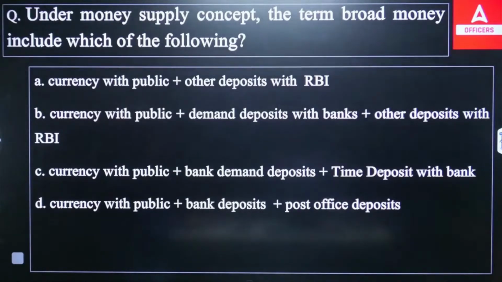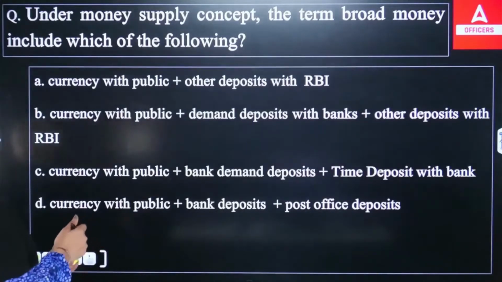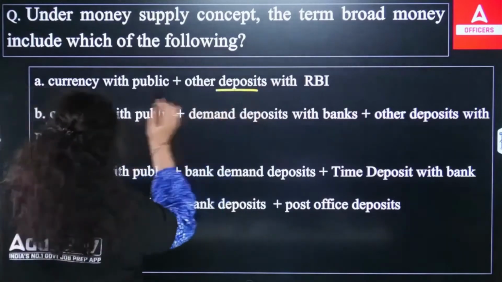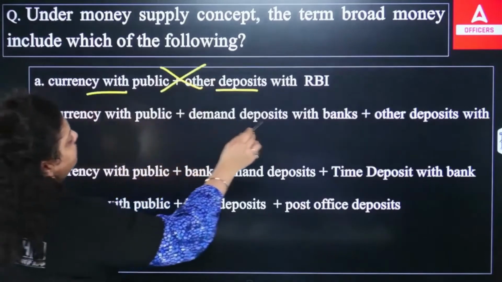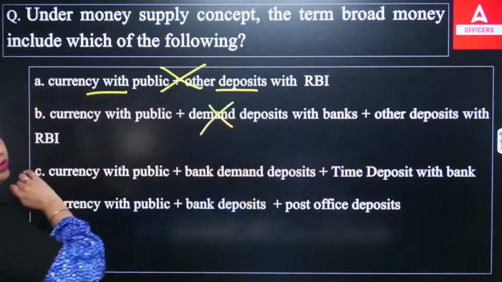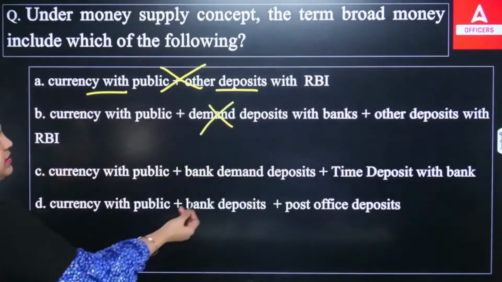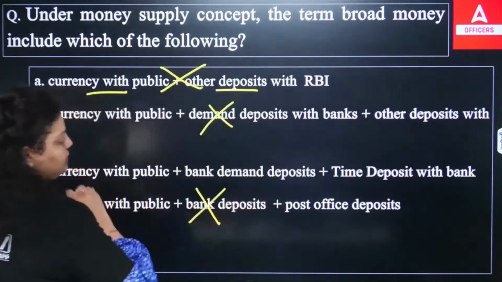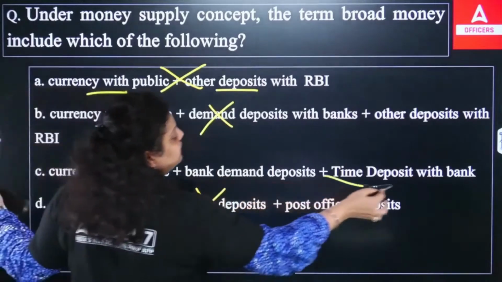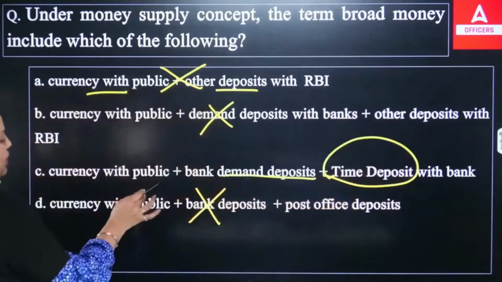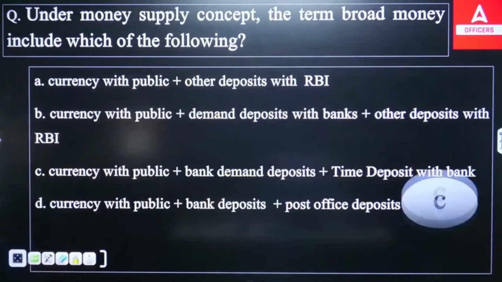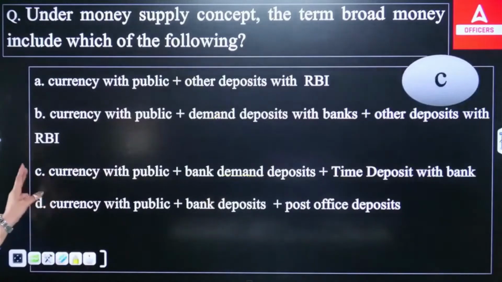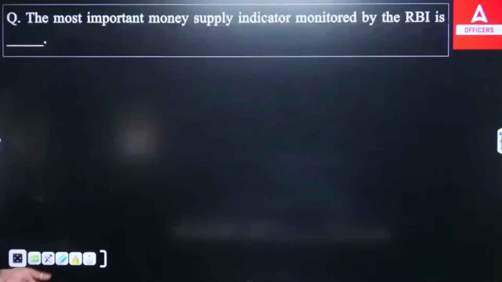Okay. So this particular question is asking what M3 is, and you can see M3 will include the term deposit. The first option has demand deposit and public deposit; it does not include term deposit. Then we have currency with public, demand deposit, other deposit with RBI. It also does not have term deposit. The fourth one is saying currency with public plus bank deposit plus post office deposit, but it does not include time deposit. Here we have the time deposit with bank, the demand deposit of a bank and the currency with public. So the right answer will be your C option, which covers the time deposit. It means it will be covered under M3, and broad money means M3 only.